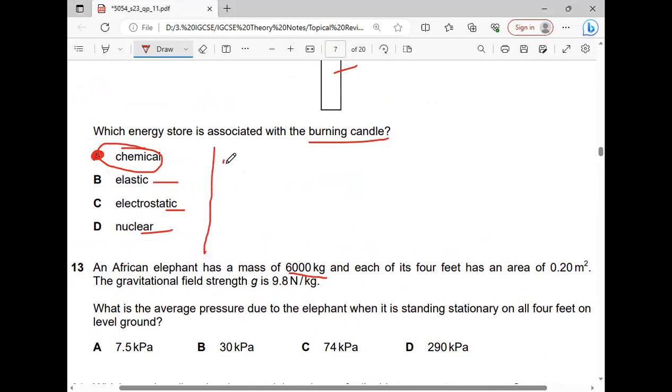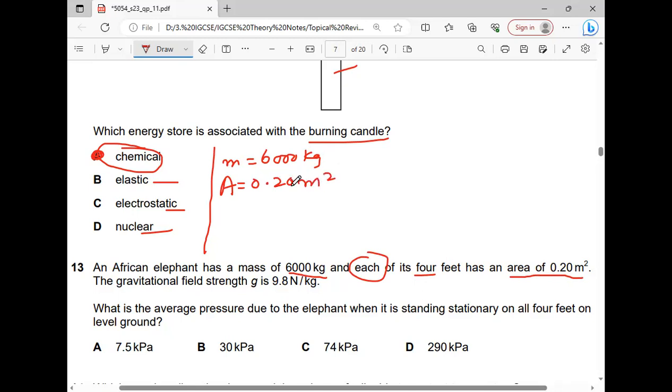Each of its 4 feet has an area of 0.20 square meter.